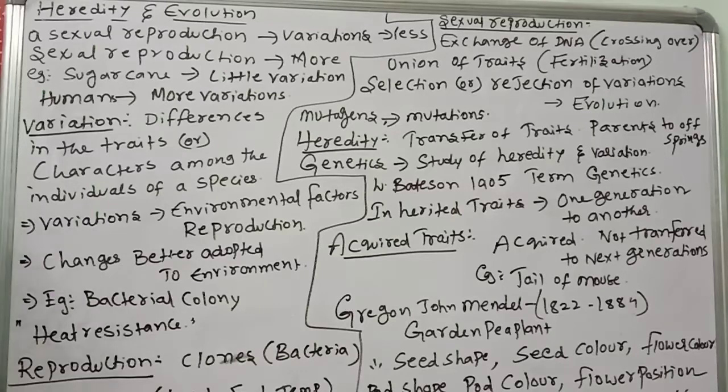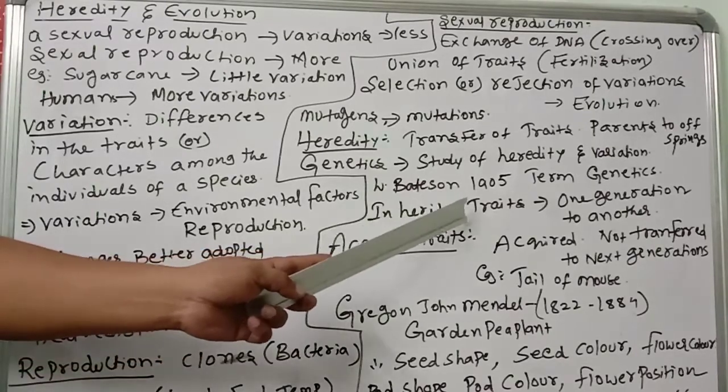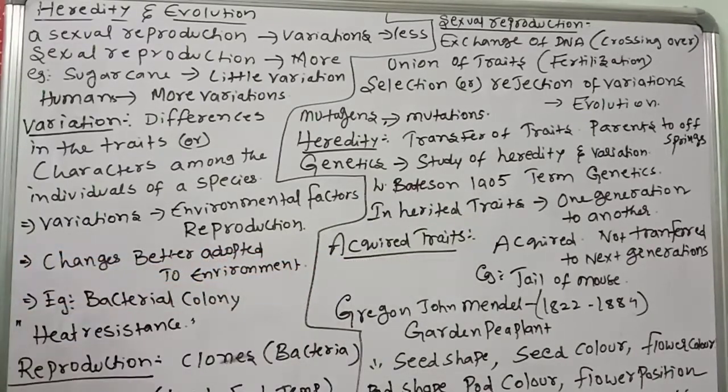So that's why, remember, the characters are of two types. Inherited means passing from one generation to another generation. Acquired means acquired in the lifetime; they will not spread from one generation to another generation. An example is the tailless mouse.